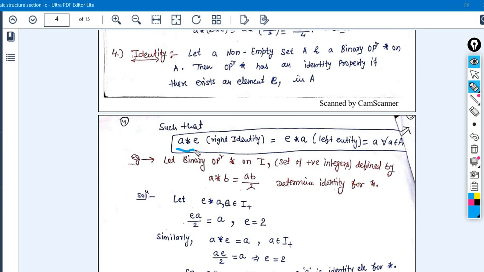A is representing the identity element. If you are applying the identity element either on the right hand side or on the left hand side, it will give you as a resultant the element itself.